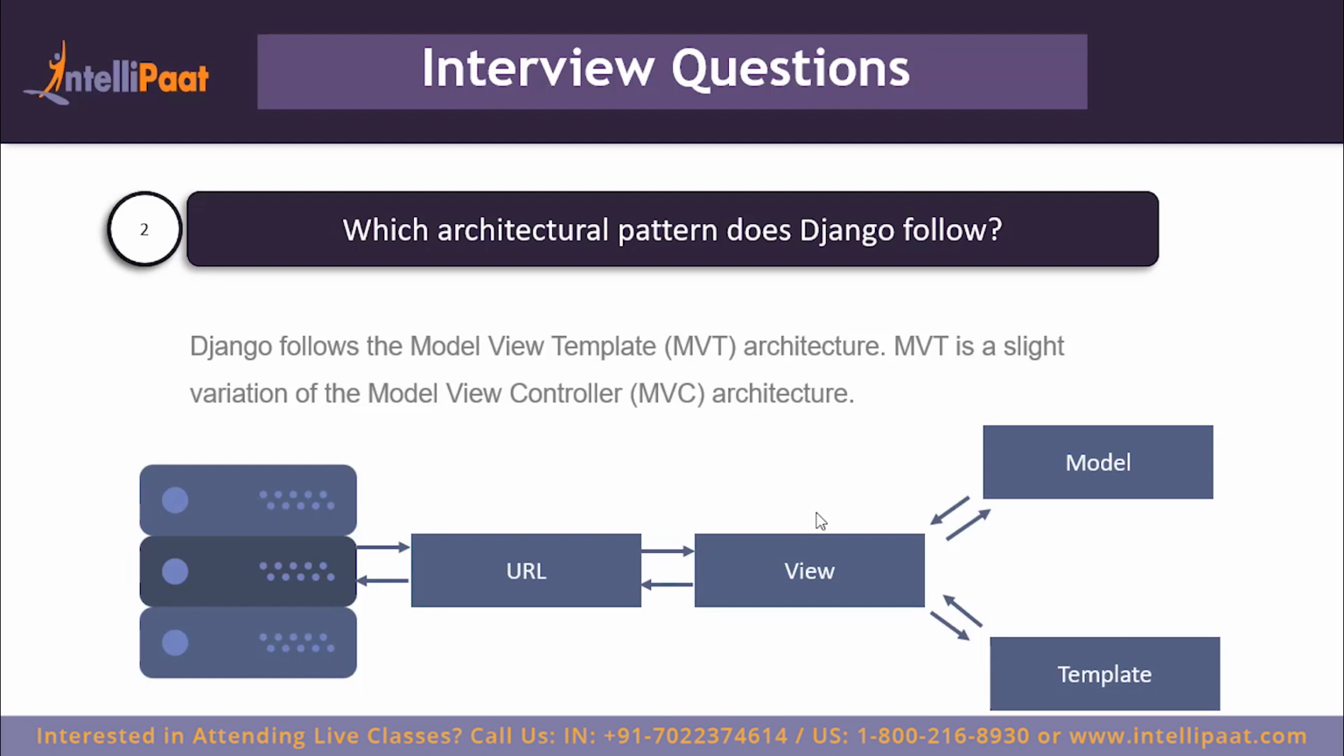Now, the MVT architecture that Django follows is quite similar to the MVC architecture. Django calls models models, views are called templates in Django, and a controller in Django is called a view. So that's just a difference in the nomenclature of these application frameworks. Otherwise, the functionality is exactly the same. So let us move on to the next question.